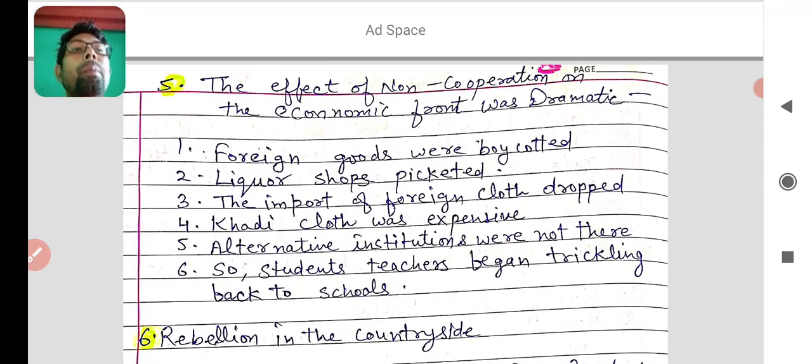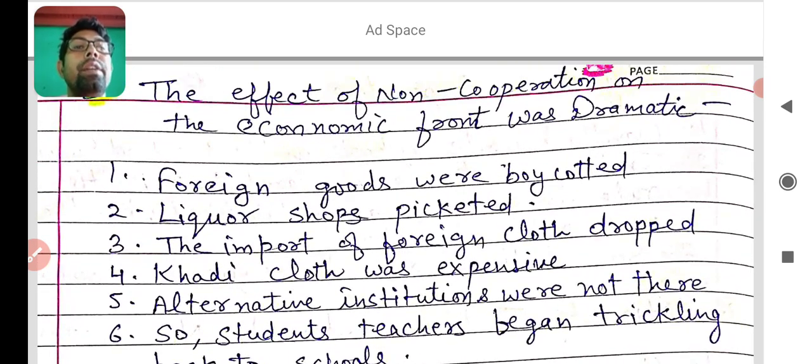the effect of non-cooperation on the economic front was dramatic. I hope you learned the major point there. The effect of non-cooperation on the economic front. Economic front means on industries or industrial things.